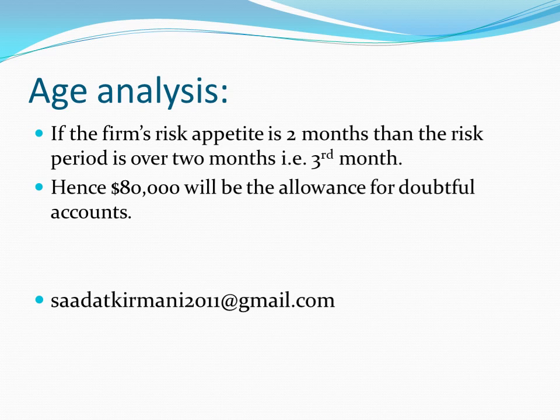So that means that from third month onward, whatever amounts are due, they are provided in the accounts as an allowance. Now you can see that in the tabulation that was provided in the previous slide, the amount outstanding from third month onward adds up to $80,000. So that is the allowance that will be created in the accounts.